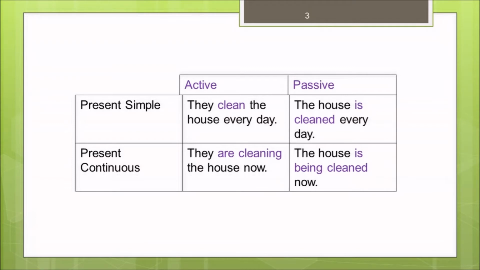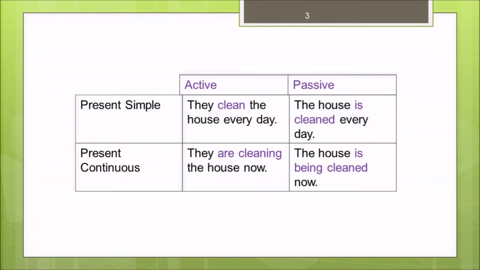In this case, the main verb is clean. It is present simple, so the verb to be should be in present simple. The house is cleaned. Now the main verb should be in past participle. The house is cleaned every day.